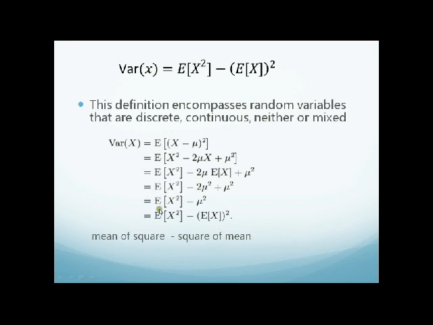So at the end, you're going to end up with E of x squared minus mu squared, which is where the definition really came from. And that is called, in regular terms, the mean of squares minus the square of the mean.